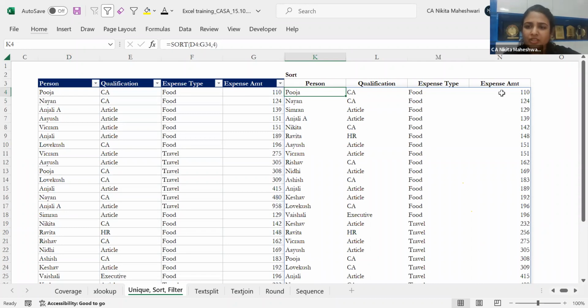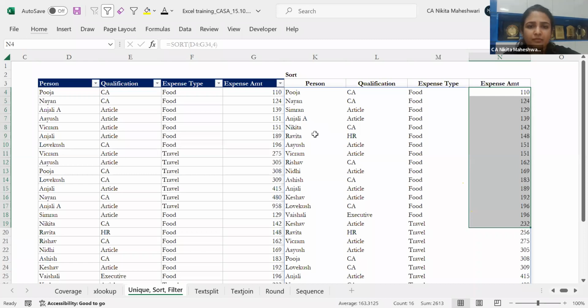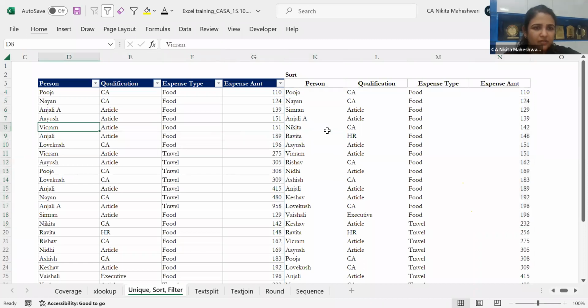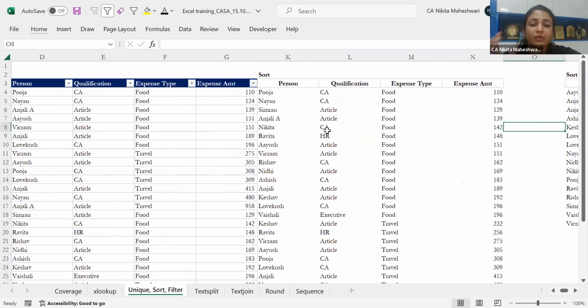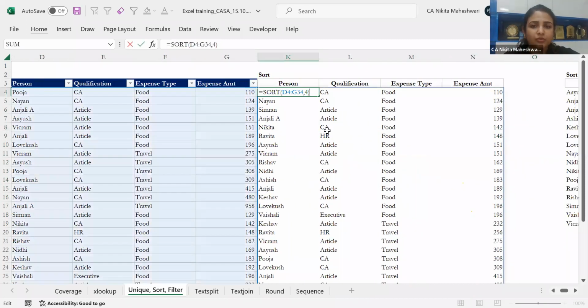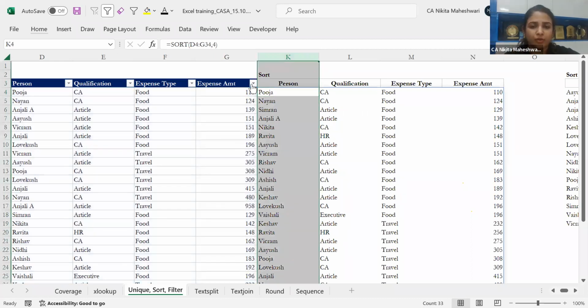Yeah. So if you see here, the expense amounts have been sorted in ascending order, and accordingly my names have also changed. So here this Vikram was coming, but now Nikita is coming because it is done in ascending order. So you can use this sort index to see what particular column you want to sort at. This is again helpful whenever you have a bigger table. Instead of going in there and sorting it by this particular sort feature over here, you can do it by way of a formula also. That can also work.